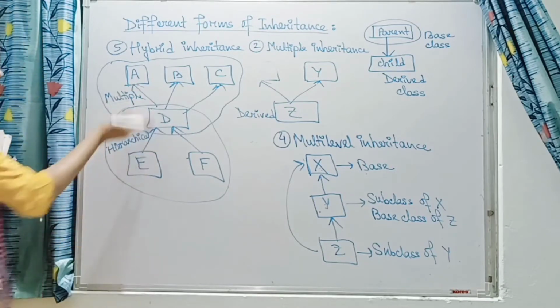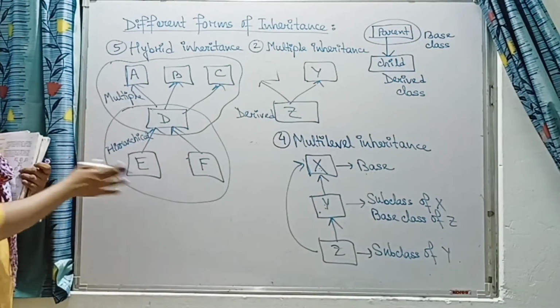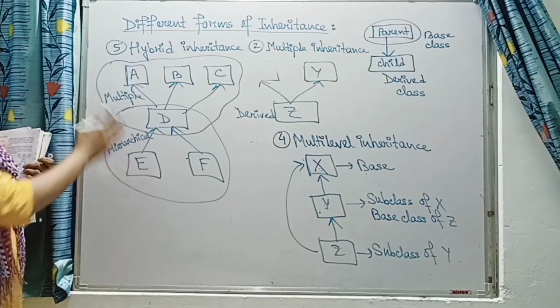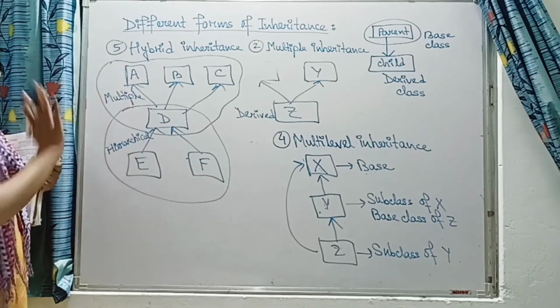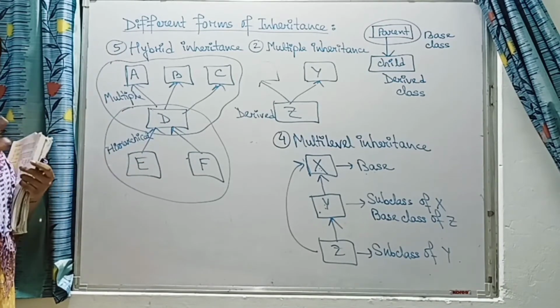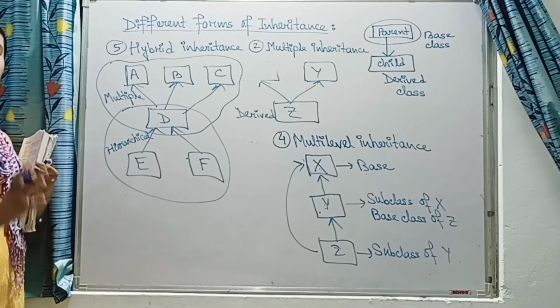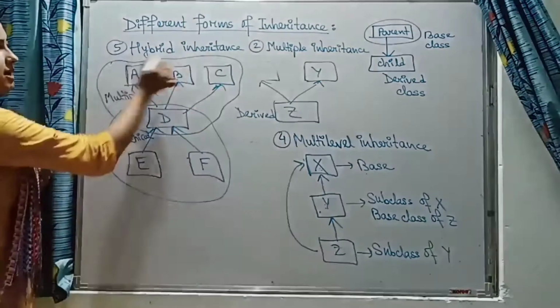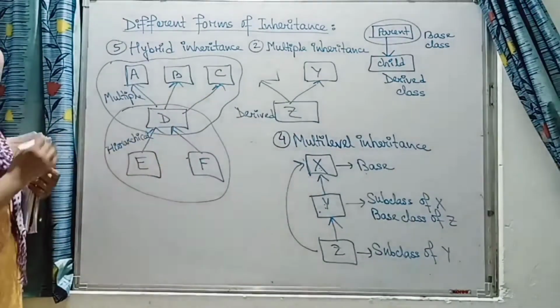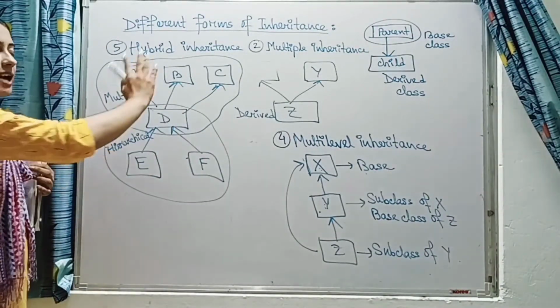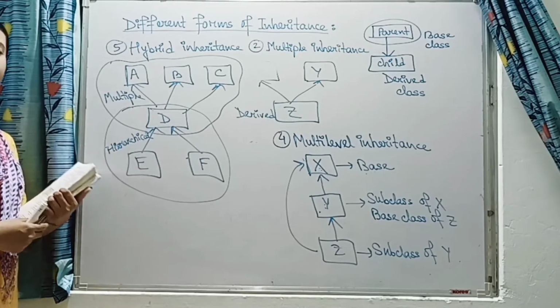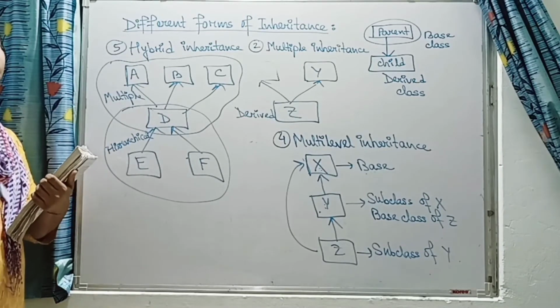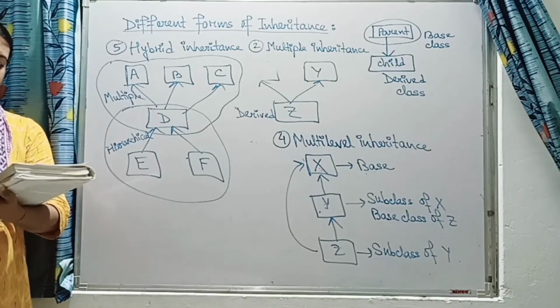So you see, this is the combination of two types of inheritance. So two forms of inheritance are combined here. This type is known as hybrid inheritance. Always remember, hybrid inheritance combines two or more than two forms of inheritance. Here one is multiple, another is hierarchical inheritance. Whenever it combines two or more forms of inheritance together, that is known as hybrid inheritance.